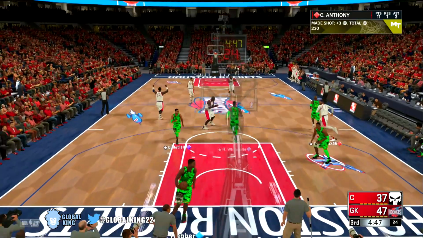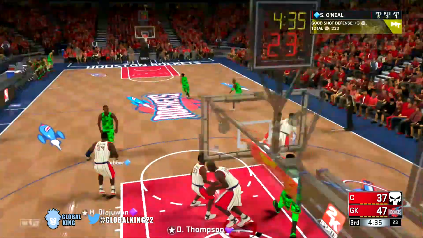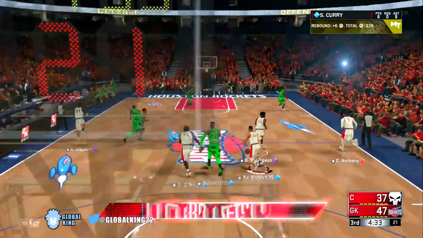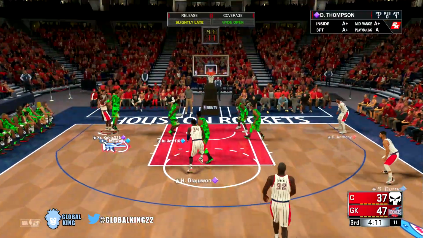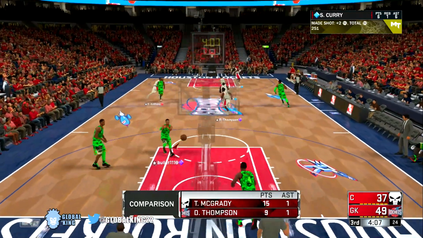Great start to the second half. I mean, really where all this dude's points are coming from are just bailout animations. He tried to get another one right there, but we did play great defense. David Thompson open for mid-range. Not a great release, but he was wide open, and he bails us out. 12-point lead. We're doing really well right now.